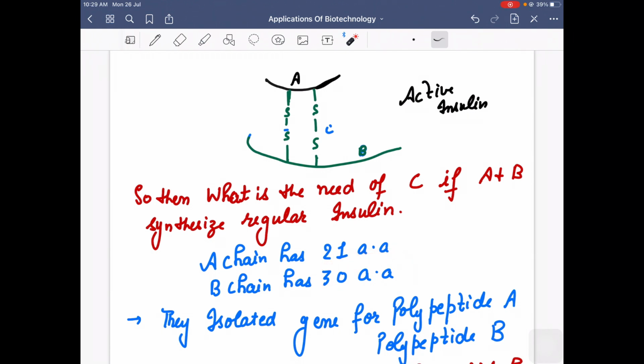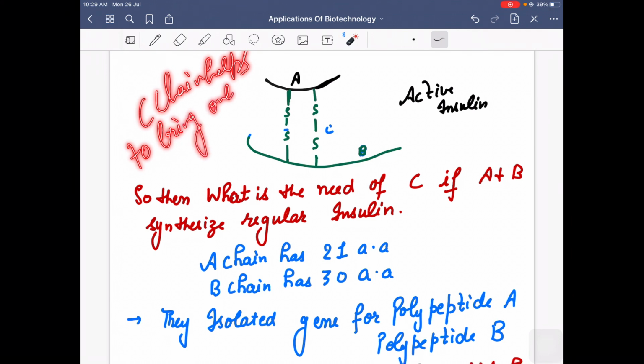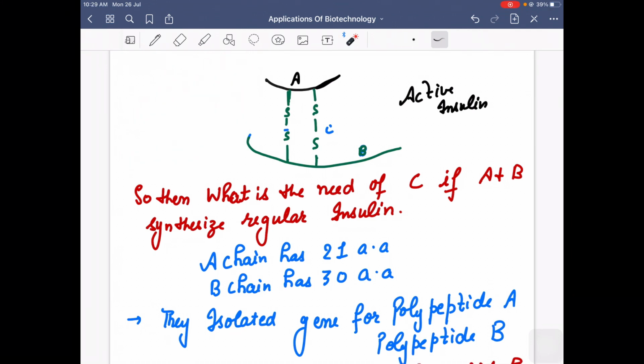So yes, in the natural way, the C chain helps to bring the A and B chains closer. But then scientists thought that if they are making active insulin in laboratory conditions, then they don't need C, because it is not C which is helping to form the disulfide bond in the artificial condition. They can form the disulfide bond in another way also.